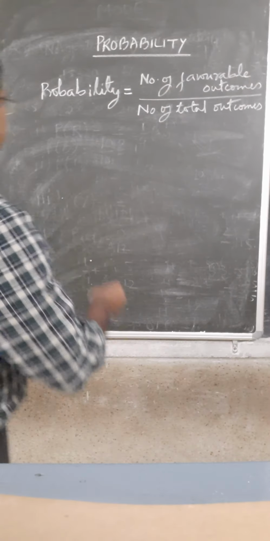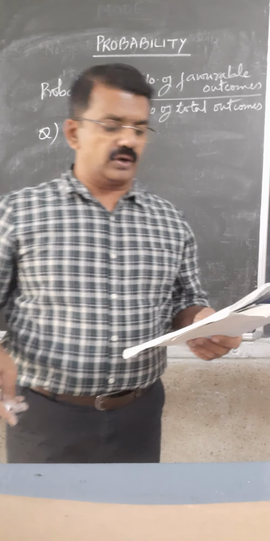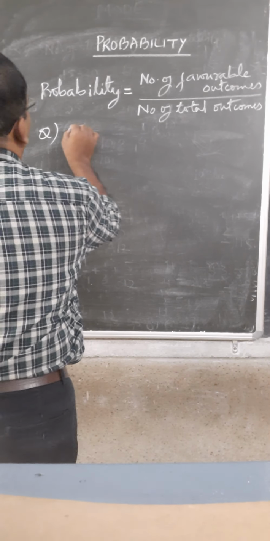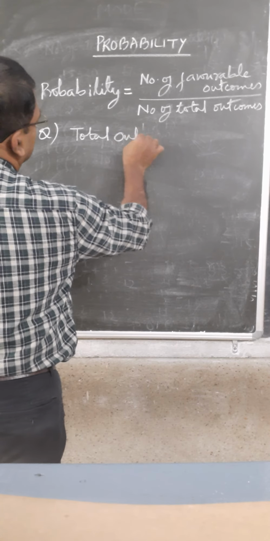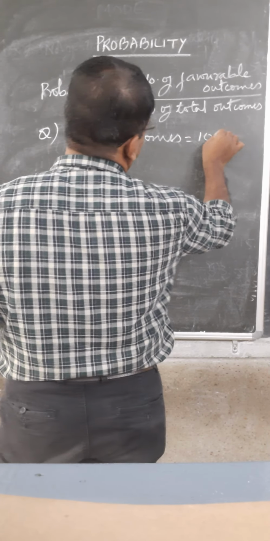So here is one. They are saying a coin is tossed 1000 times. So the total outcomes will be 1000.